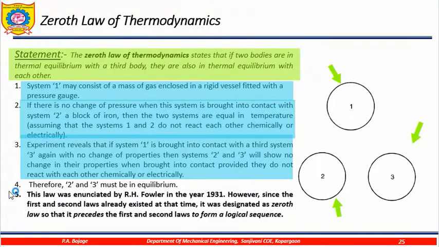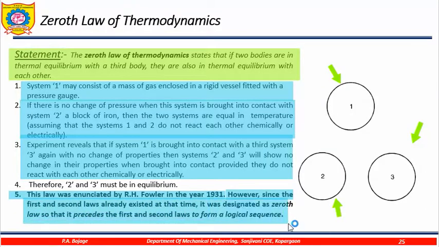So, this law was first given by R.H. Fowler in the year 1931. However, the other laws, that is the first law and the second law, were distinguished or derived some 50 years before the zeroth law, and that is the reason why this law is given the name zeroth law, because it is quite obvious that this law clearly states the thermal equilibrium.